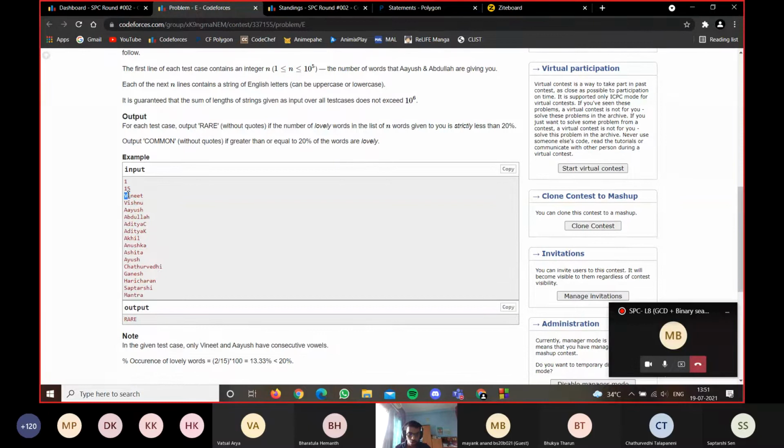Or if you went through all pairs, vi, in, ne, ee, et, and didn't find consecutive vowels, then you just say it's not a lovely word. So you don't need to increment the number of lovely words.